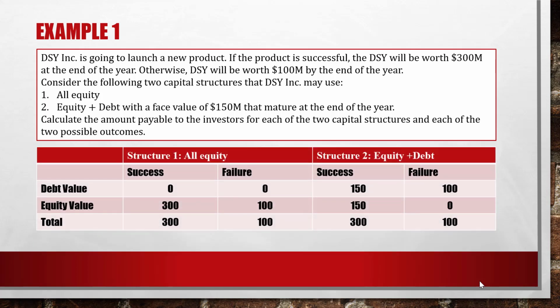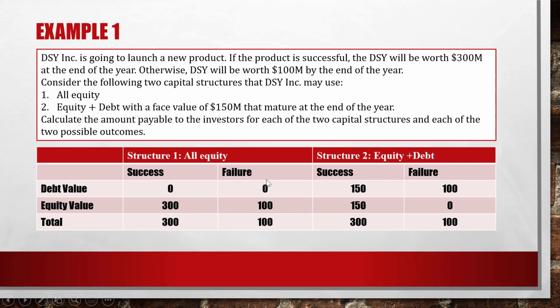So let's look at this summary table. Here, for the first structure, structure 1, when the investor uses equity, no debt. In case of success, the debt value is 0, equity value is 300, and the $300 million here will go to the equity holders. And the total value is still 300 because the total firm value is debt plus equity, right? Debt plus equity is the firm value. So the firm value here is $300 million.